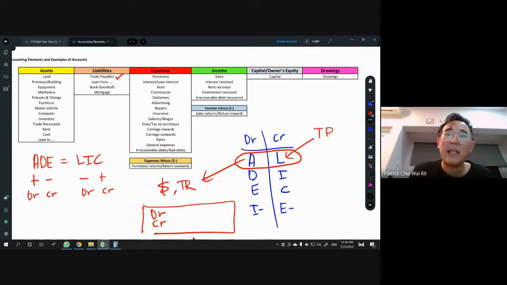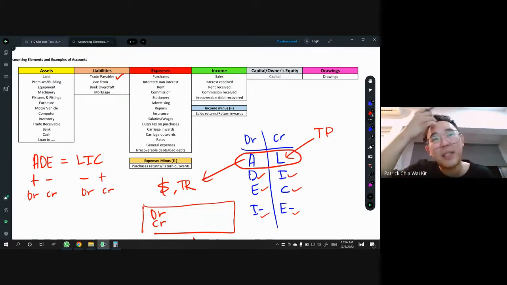So technically, you remember this whole thing. All this, the ones that I'm putting a tick on right now, these accounts are fixed. I minus, which is sales return, is always DR. E minus is purchase return, so purchase return is always CR. So everything here is fixed except for the A and L. If you're not too sure about the asset part and the liability part, whether they are more or less, then you do the others first and put in the answer. Then you just fill in the blank with the other one.